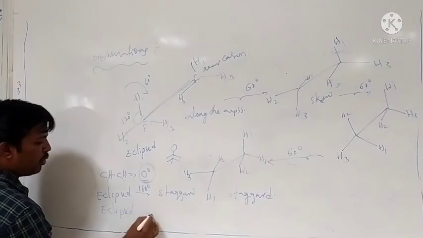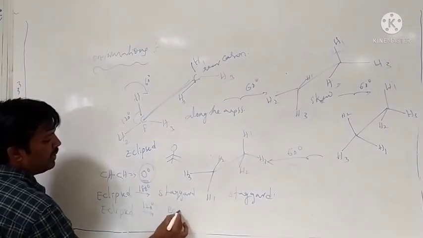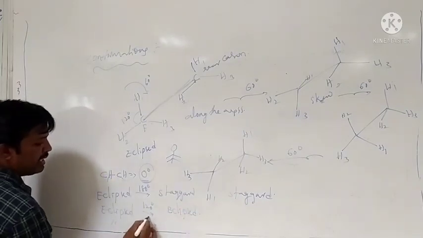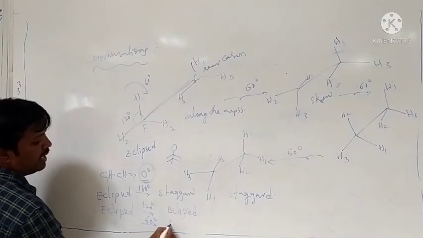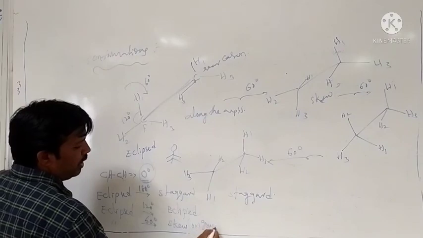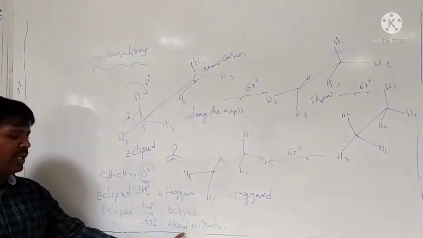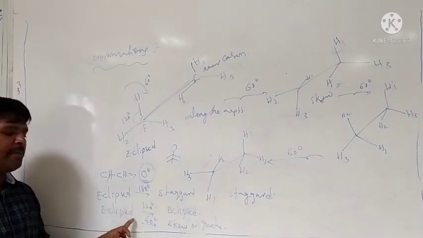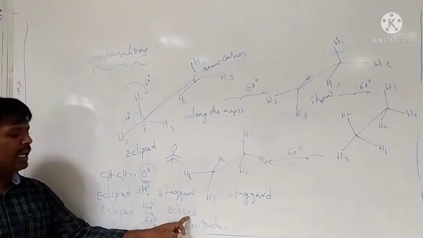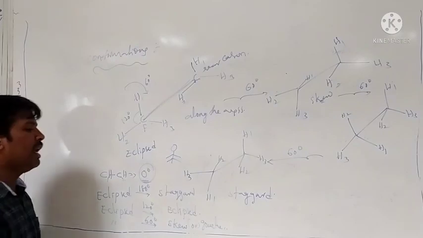When the eclipsed conformation undergoes 60 degrees rotation, we get the skew or gauche conformation. Eclipsed conformation undergoes 60 degrees rotation, skew conformation. 120 degrees rotation, we get eclipsed again. 180 degrees rotation, we get the staggered conformation.